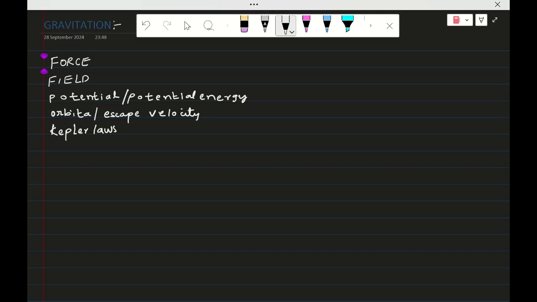So these are the topics in gravitation. Related to force, all the questions will be completed.